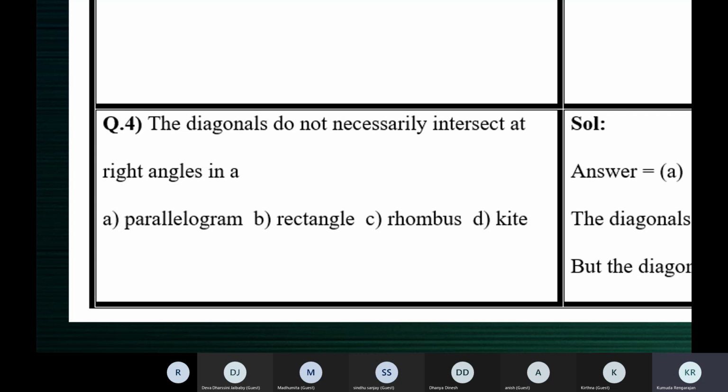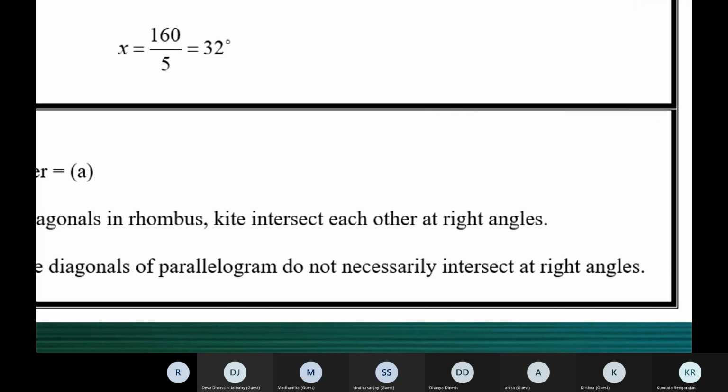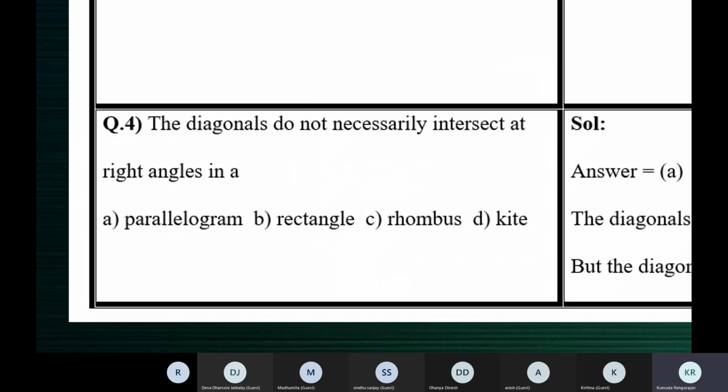The diagonals do not necessarily intersect at right angles in a parallelogram. In a kite, the diagonals intersect at right angles. In a rhombus, yes, they intersect at right angles. Rectangle, ma'am. But here we have two answers. In a rectangle also, the diagonals do not necessarily intersect at right angles.